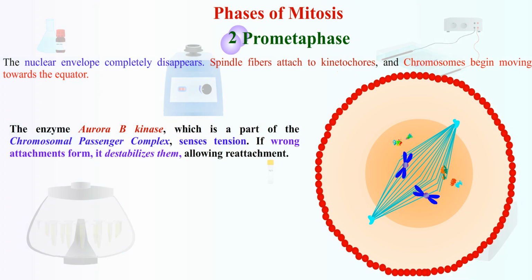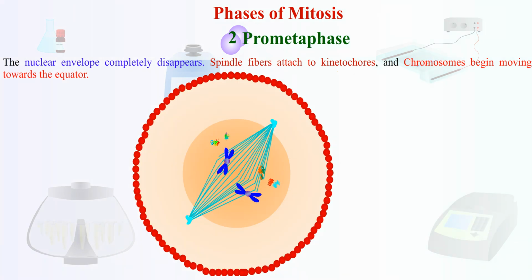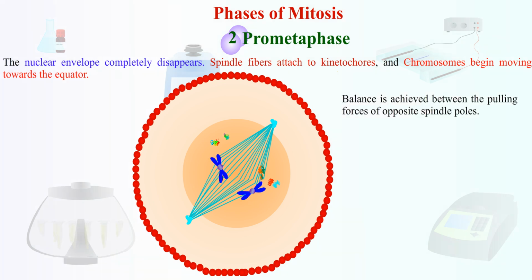The enzyme Aurora B kinase, which is a part of the chromosomal passenger complex, senses tension. If wrong attachments form, Aurora B destabilizes them, allowing reattachment. Once microtubules attach, chromosomes don't stay still. They oscillate back and forth. This movement continues until all chromosomes align at the metaphase plate. Balance is achieved between the pulling forces of opposite spindle poles.